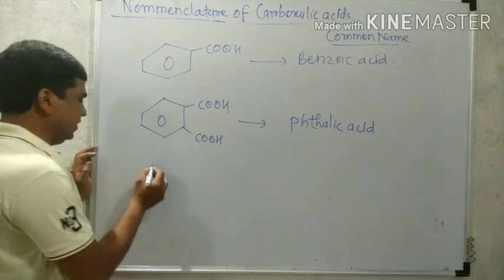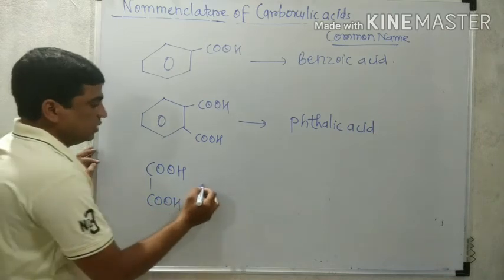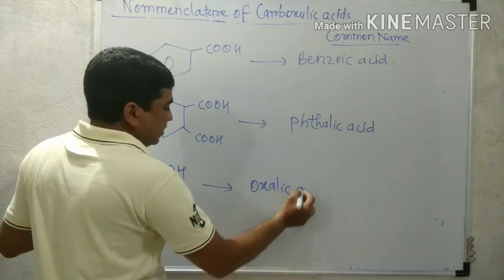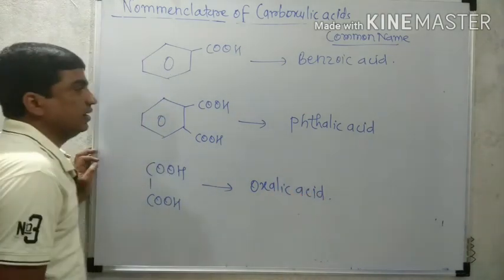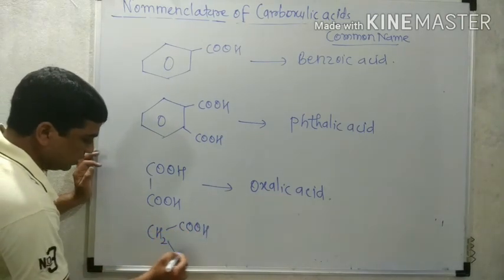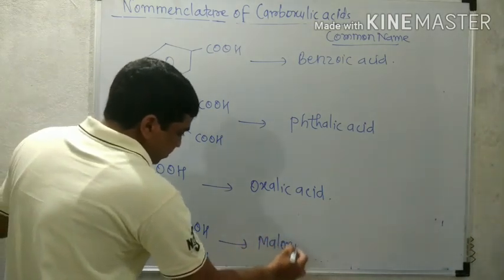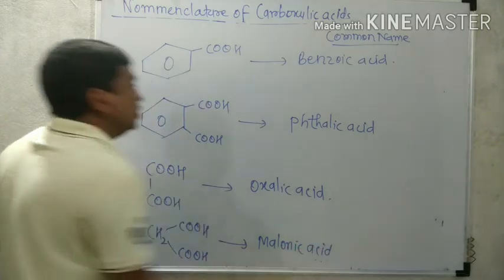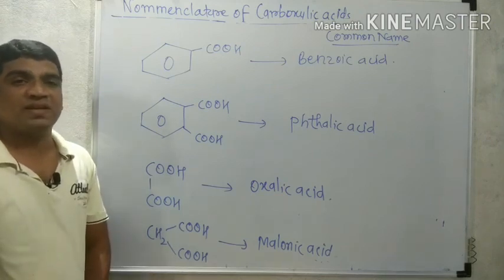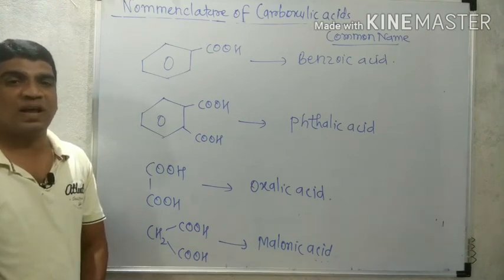Now after phthalic acid, again a dicarboxylic acid, COOH COOH. We know the common name for this structure is oxalic acid. The next example is CH2COOH, that is malonic acid. All these are the common names for these structures. Now that is about the common name system. In the next video, we will discuss the IUPAC system for carboxylic acids.